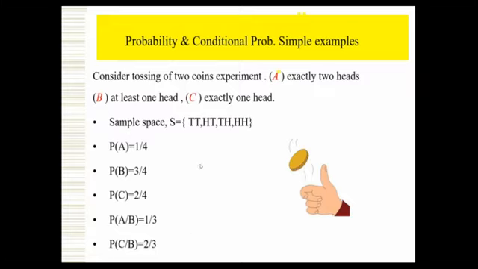Now exactly one head, so the C value. Here the last one, P of C given B. The condition is B. What is the condition B? At least one head.